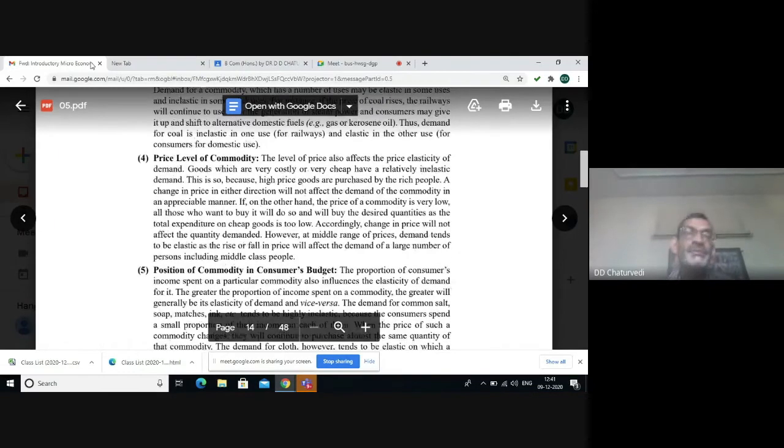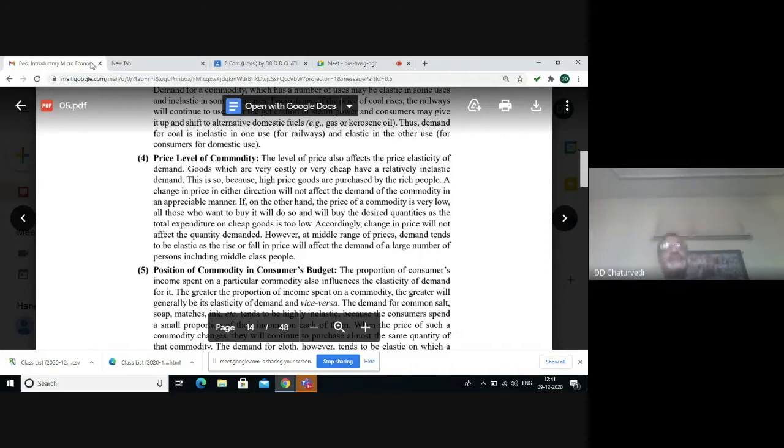Price level is the fourth factor. It is not simply price, it is the price level. When the price level of the commodity is very low or very high, elasticity of demand is low. So the goods which are very cheap, the consumer will not be bothered about slight increases in the price.